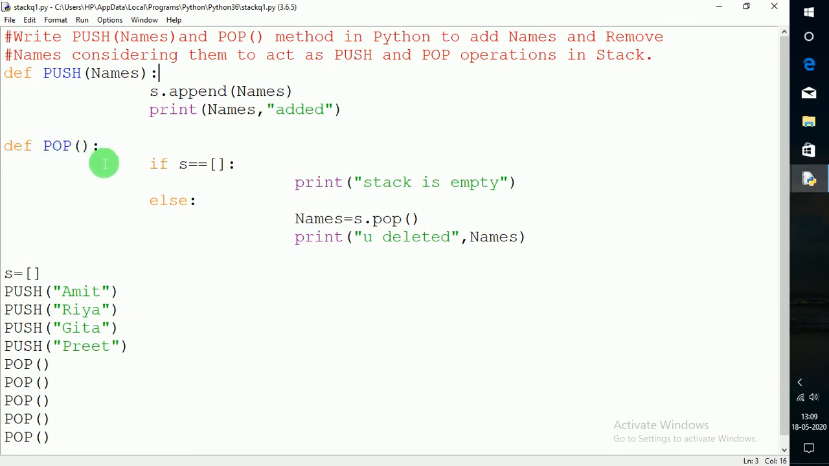To define the pop function, as we know, firstly we have to check whether the stack is empty or not. So for this purpose I'll use if s is equal to blank, then print stack is empty. Otherwise just use the function s.pop and get the value that has been popped out into the names variable and just print you deleted names.